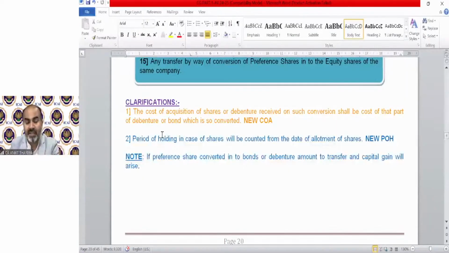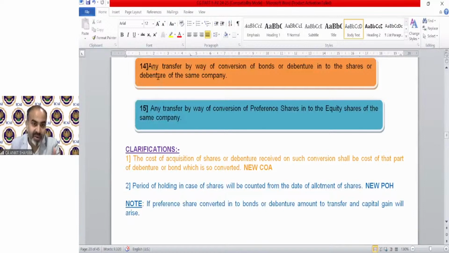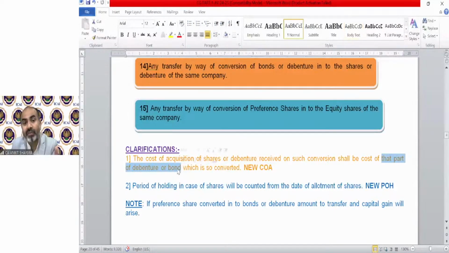So that's why you can see that the clarification has been given for this only for point number 14 and 15. These clarifications are not applicable for point number 1 to 12 because their clarification is separate. Now we can again read the clarifications, so you will get the meaning exactly. The cost of acquisition of shares or debenture received on such conversion shall be the cost of that part of the debenture or bond which is so converted.